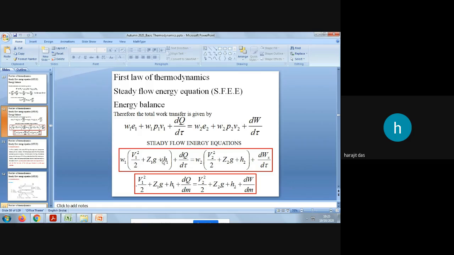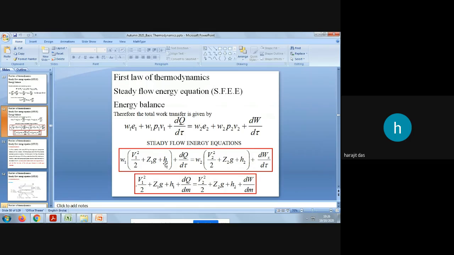This is the enthalpy. h1 is equal to u1 plus p1 v1, the summation of the internal energy and the multiplication of pressure and specific volume. So it is specific enthalpy, with unit joule per kg.